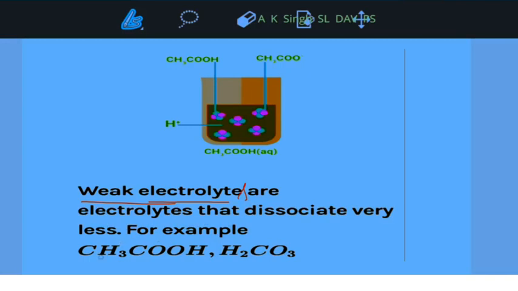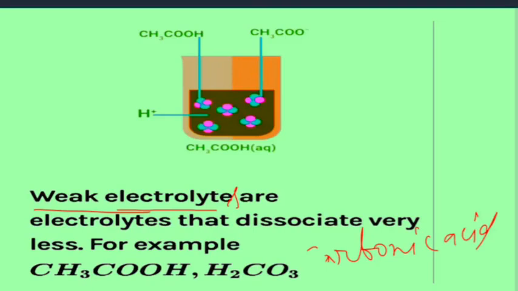For example, acetic acid, hydrogen carbonate, also known as carbonic acid. It is an important term. You can understand weak electrolyte clearly by seeing this diagram.